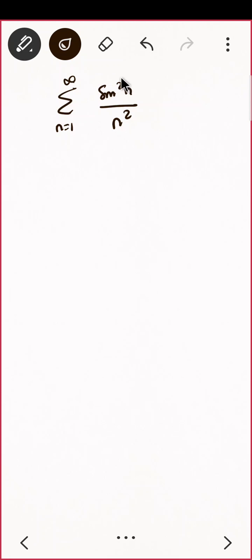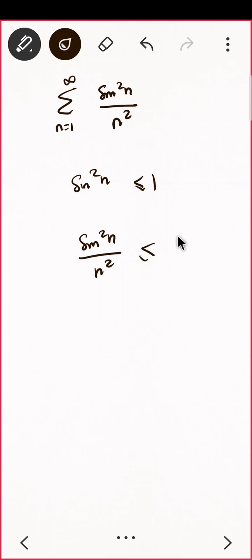Can I say that sine square n is always less than or equal to 1? Yes. And what about sine square n upon n square?